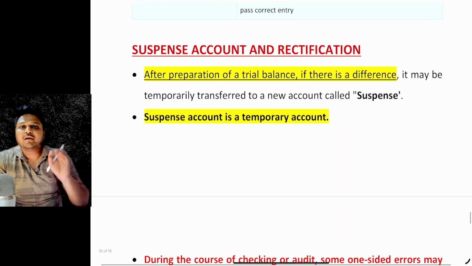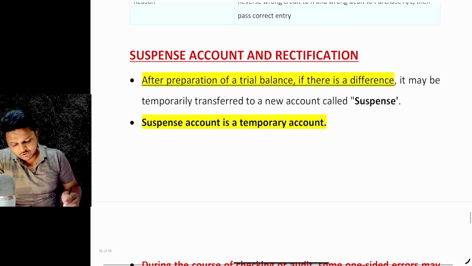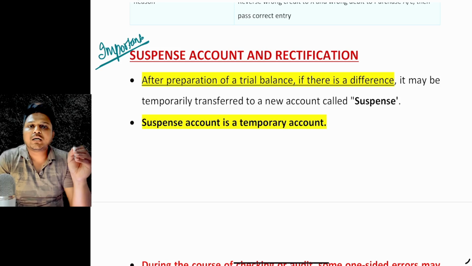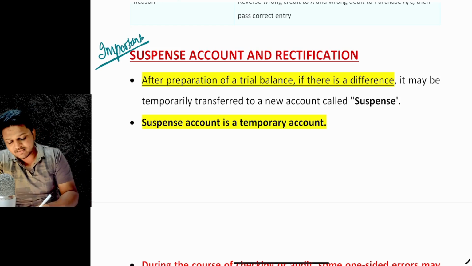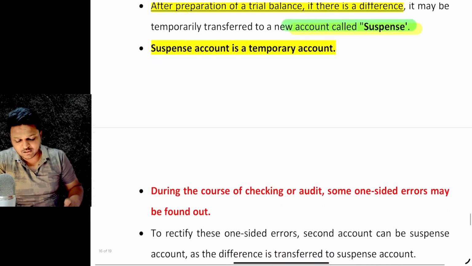Now, a very important topic, it's related to suspense account and the rectification. What do you mean by suspense account? When there is suspense, I don't know where the entries will go. It will go to the suspense account. Let's say we have prepared the trial balance and there is disagreement of the trial balance. Now we are to temporarily transfer the particular entry to the account which is called the suspense account.